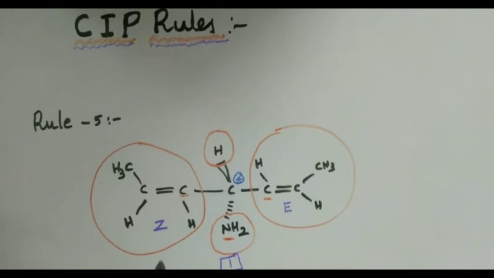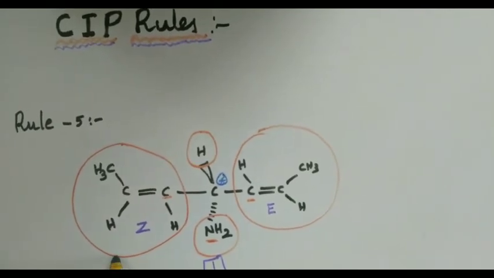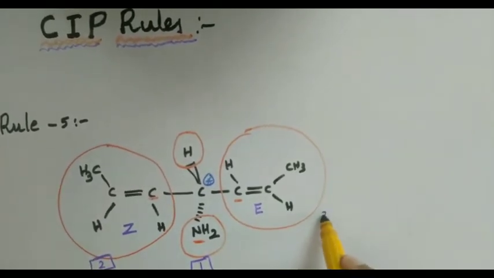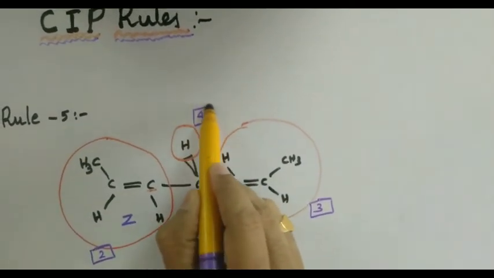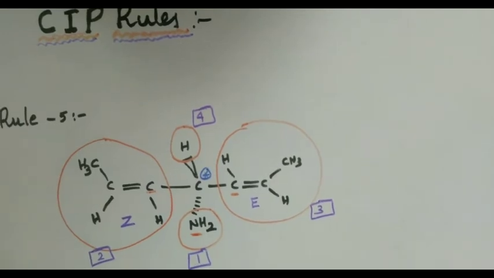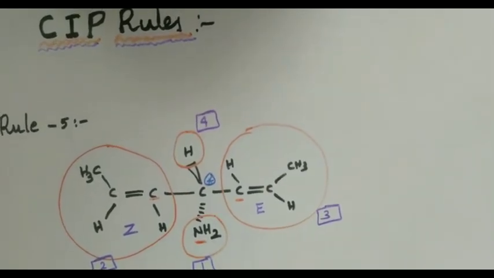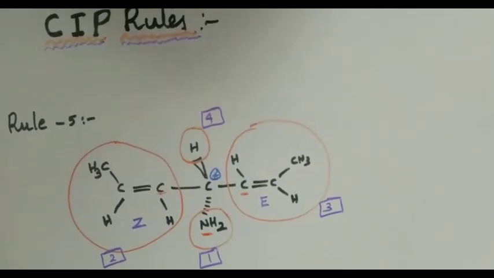The rules are quite clear, they are tangible to the core. Therefore, there is no abnormality at all while indicating the configuration using these CIP rules. So this is how the priority should be given, 1, 2, 3, 4.